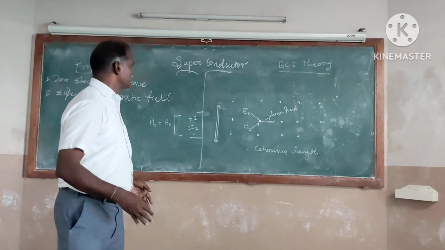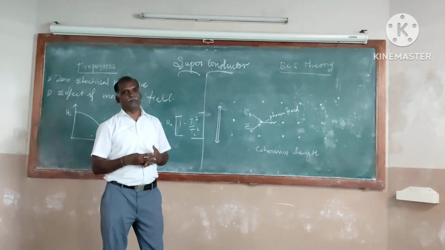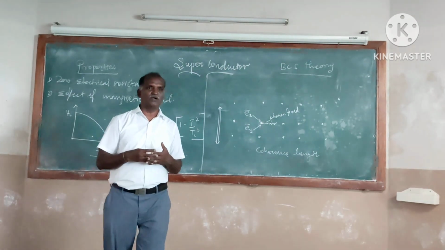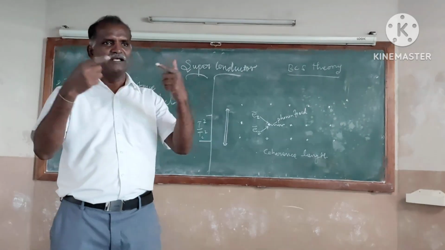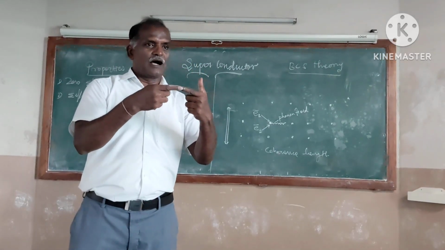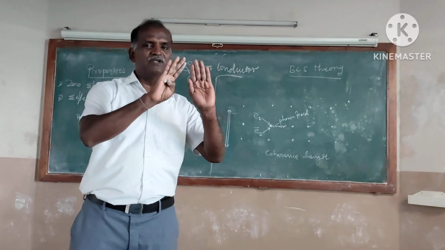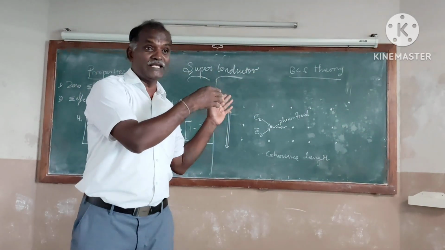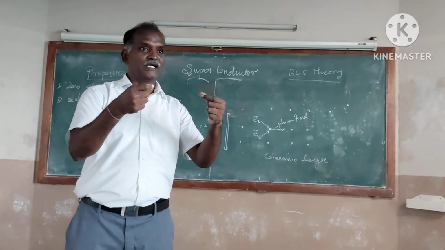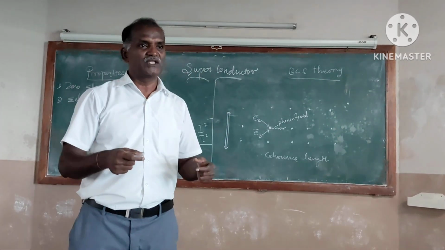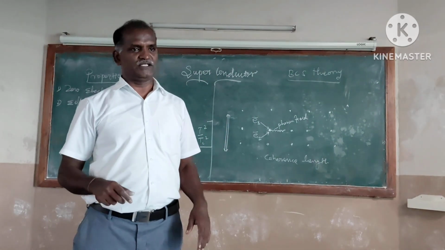According to this theory, they gave the explanation for the occurrence of the Cooper pair. They introduced a new term called Cooper pair. Cooper pair is nothing but the formation of two electrons, the joining of two electrons. You are saying that electrons having negative charges will repel. But they showed the world that the electrons can join together through some medium. That electron pair is called Cooper pair. They gave the explanation for that.